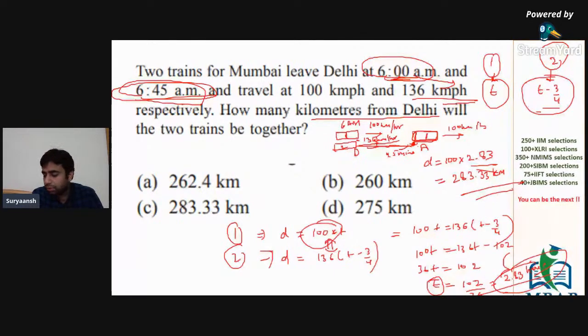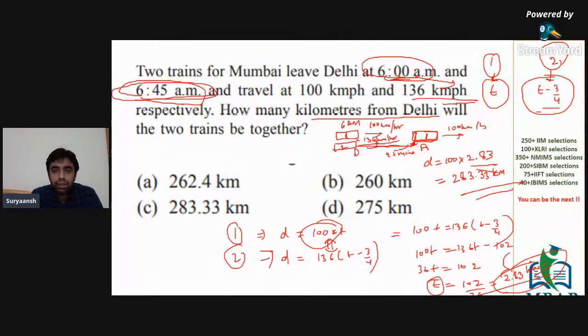Yeah, so the calculation here is slightly complicated in terms of 102 by 36. It's not something that would come naturally, so probably you can use a screen calculator to solve it. Otherwise, you can also find out the approximate value. So 102 by 36 is somewhere 51 by 18. So 18 into 3 is 54. So basically close to 3. So close to 3 would be 2.8.